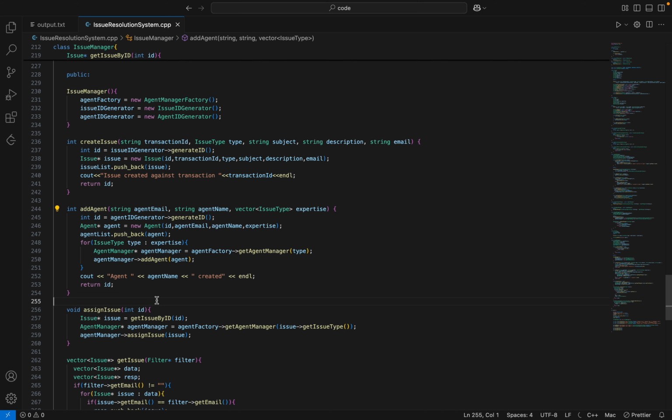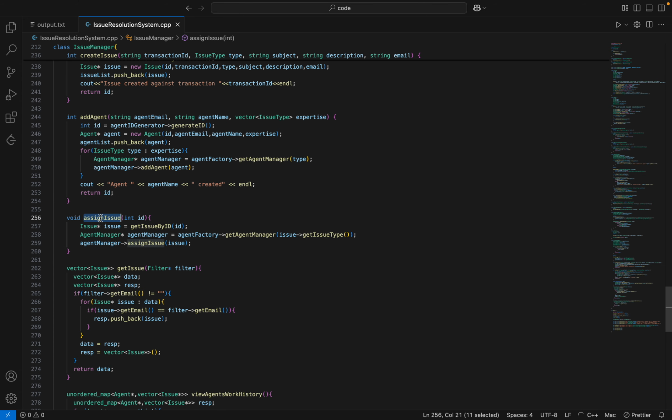We can add any new agent. So while adding an agent, we'll see the expertise. We'll loop through all the expertise and assign the agent to the particular manager of that expertise. Like if the expertise is gold, I'll pick the gold manager and assign that agent to that gold agent manager. Similarly for payment and mutual funds and all other types which are there.